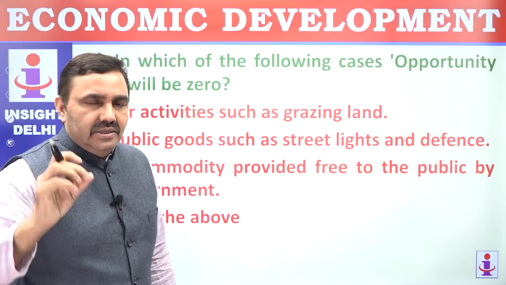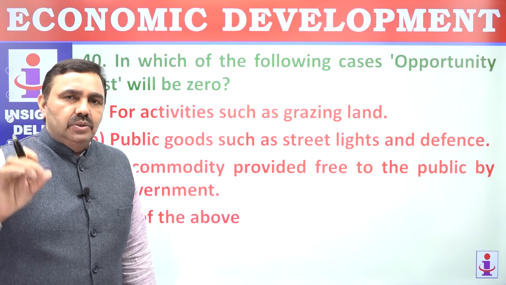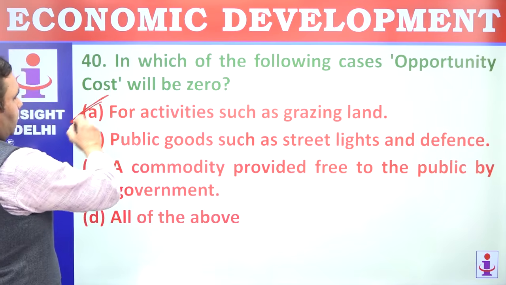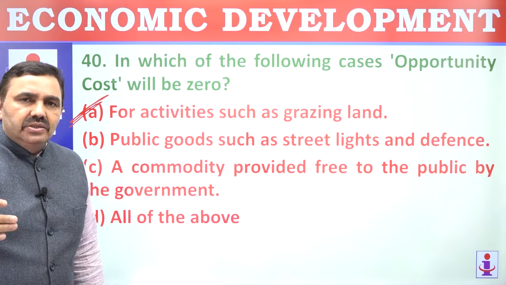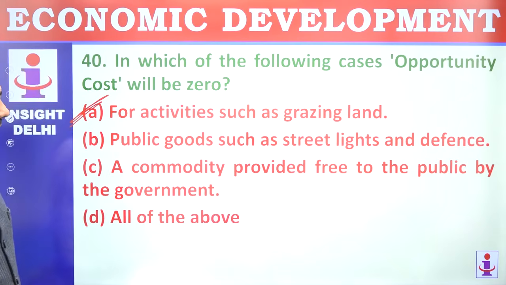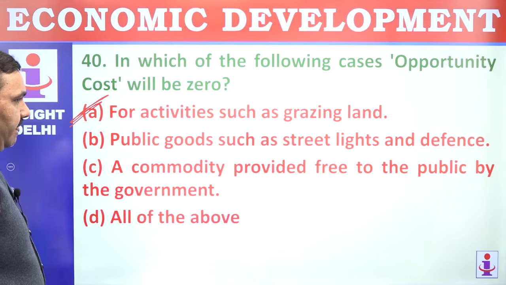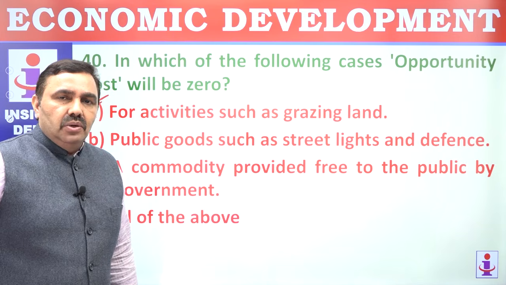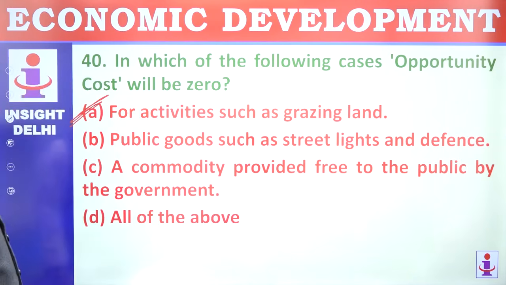Something that you can have today, you can skip today, you can have tomorrow without any adverse impact, without any adverse cost, opportunity cost of that thing is zero. For activities such as grazing land, perfectly correct. Opportunity cost will be zero for grazing the land because you can graze today, you can graze tomorrow. Public goods such as street lights and defense, because if they are not there tomorrow, there could be problem. So that way commodity provided free to the public, opportunity cost could be high because if commodity is free, let's say water, and water doesn't come, there's a cost. A student may not go to school, families may have serious problems. So that way you have to understand.